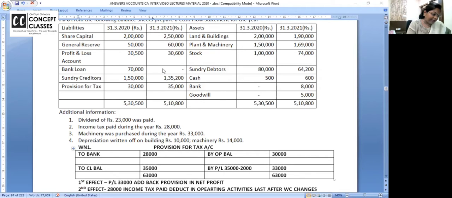Dividend you have paid 23,000. Bank loan you have repaid, dividend you have repaid, both are outflow. And share capital 50,000 is inflow. Now see how much you are getting.